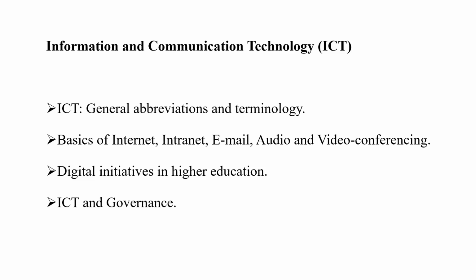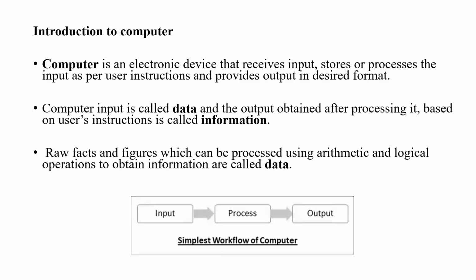And abbreviations: in ICT we have to know all abbreviations. For example, we have to know what HTTP means. For example, for virus, we have to know the full form. So abbreviations are very important to focus on, along with the network terminology we use. We are going to cover all of this fully. Okay, we can move on to the concepts now, after the syllabus. Basic things we can move through fast.